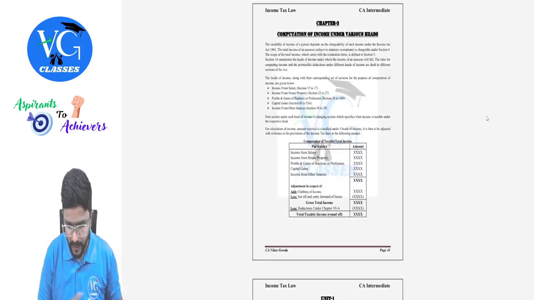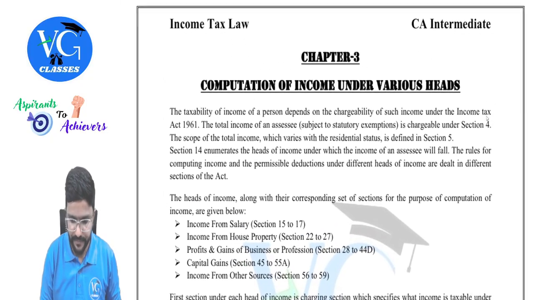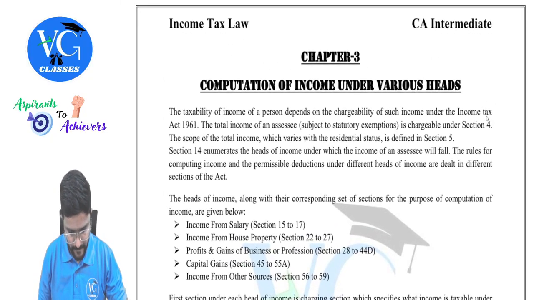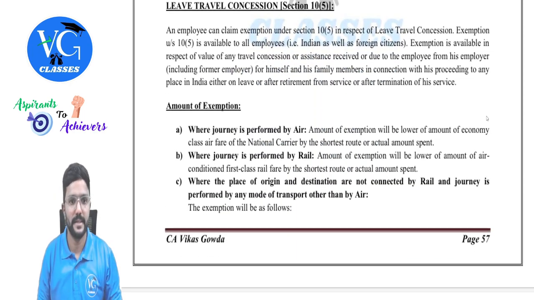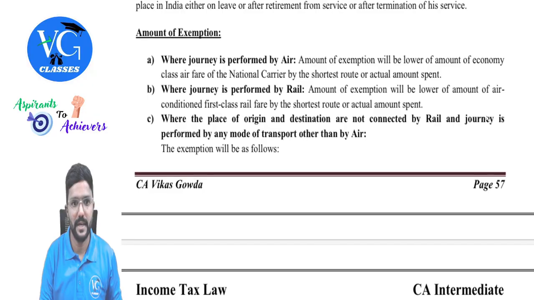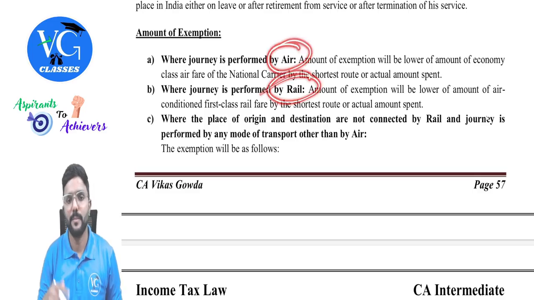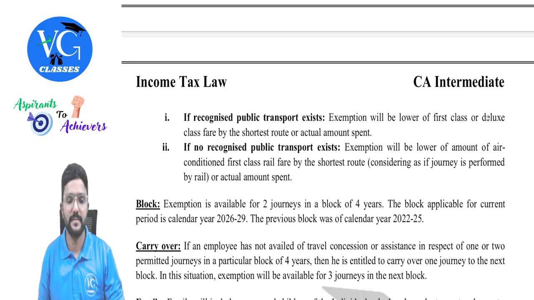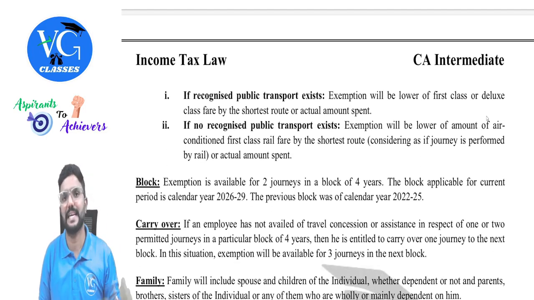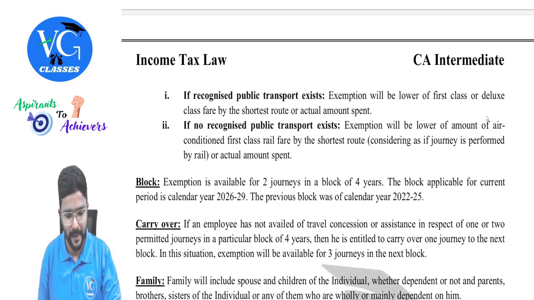I will just show you. In the provision book, I have just given. Just a minute. Yes, here I have mentioned. You can just have a look into it. Depending upon the mode of transport, is it by air or by rail or by any mode other than air or rail? They just specified the class here. And what would be the amount as per the respective class? If there is any question in the exam, they will specify it. They will mention it. Okay, guys.